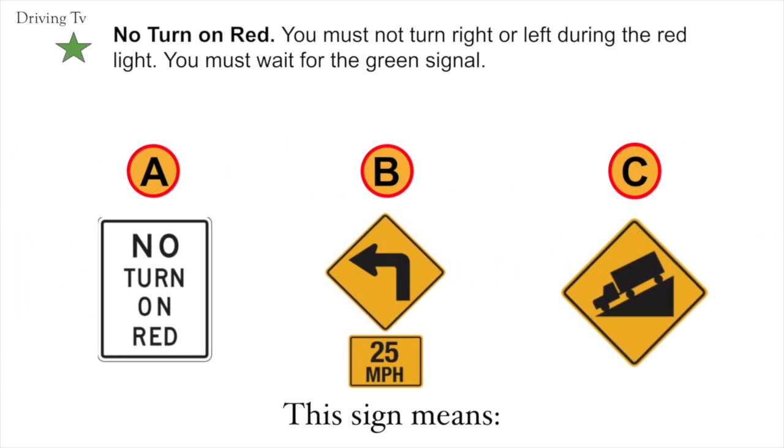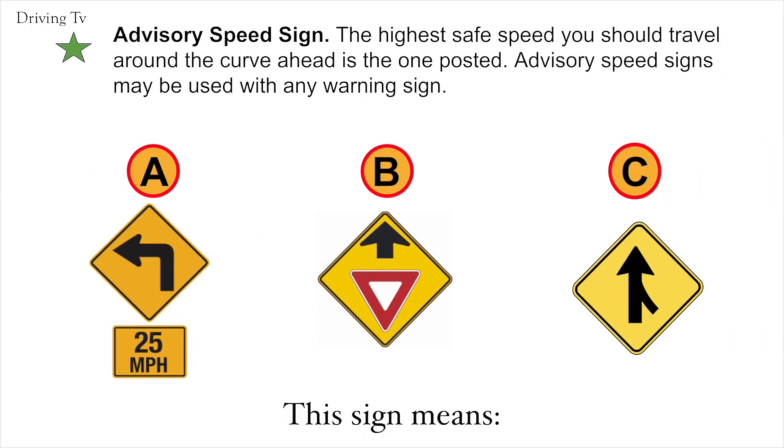No turn on red. You must not turn right or left during the red light. You must wait for the green signal. Correct answer is A. No turn on red. Advisory speed sign. The highest safe speed you should travel around the curve ahead is the one posted. Advisory speed signs may be used with any warning sign. Your correct answer would be A. Advisory speed sign.